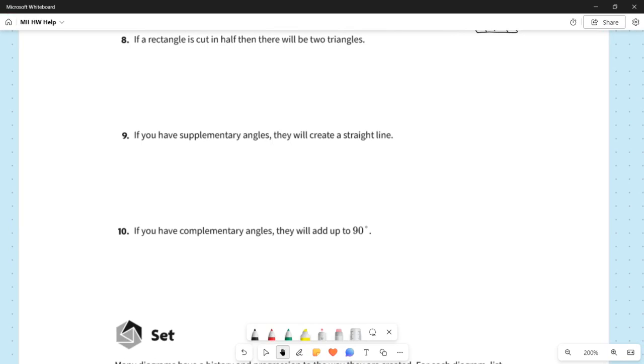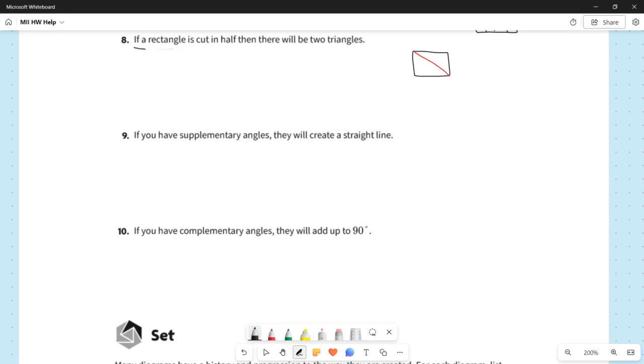Number 8, if a rectangle is cut in half, then there will be two triangles. Okay, well, over here on the right, if I draw a rectangle, I can see that if I cut it along the line that is formed from opposite vertices, from opposite corners, I am cutting the rectangle in half.